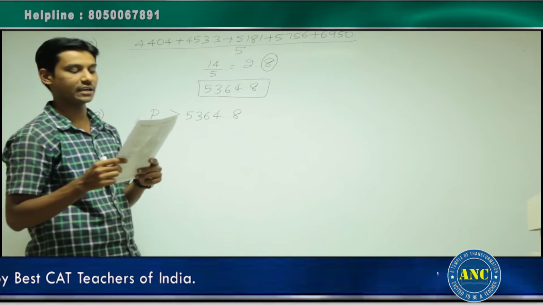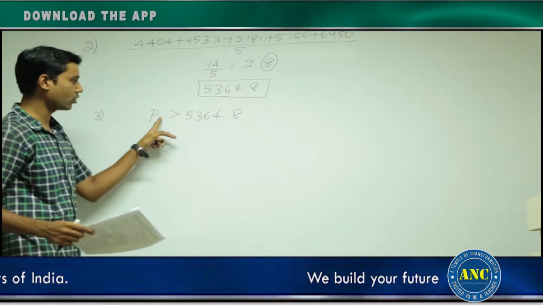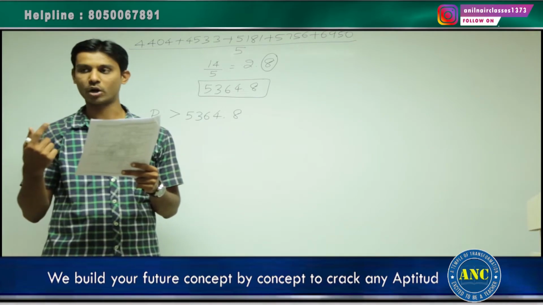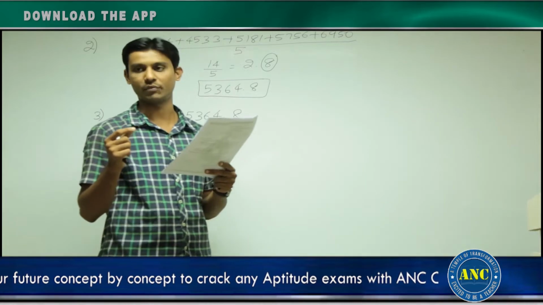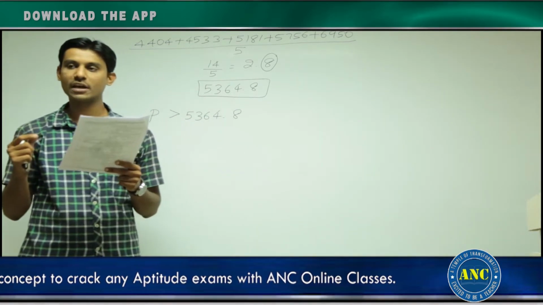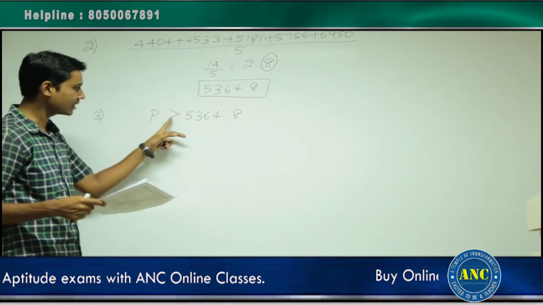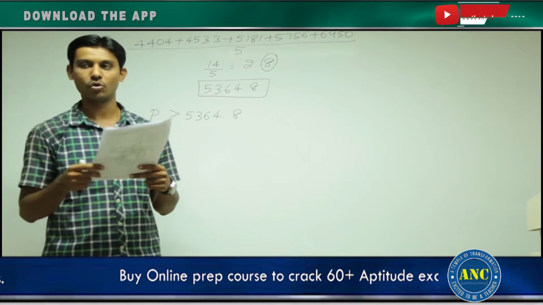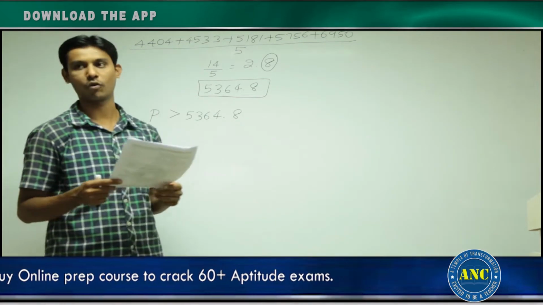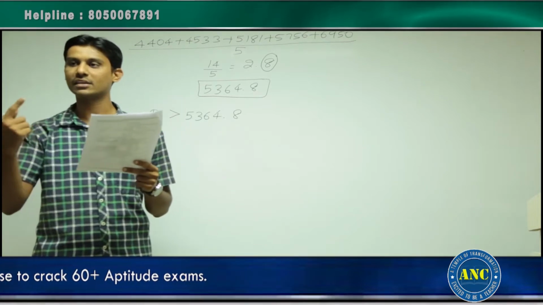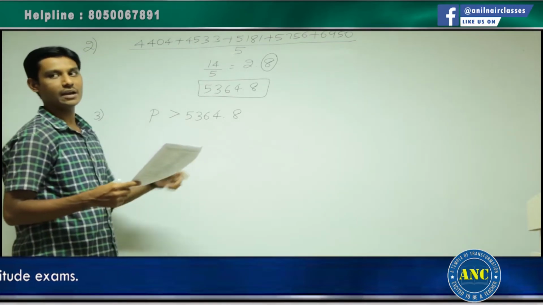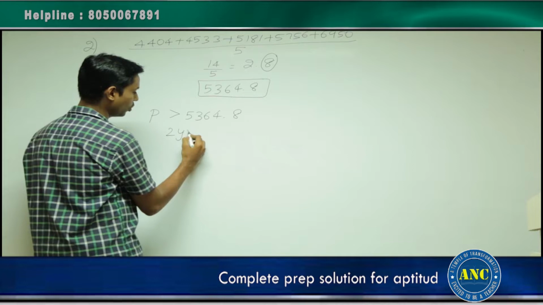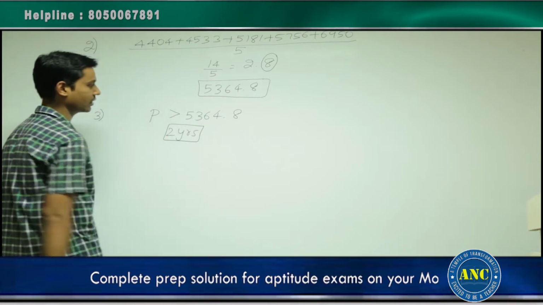First year the production is 4404. Is 4404 greater than 5364.8? No, ruled out. Second year it is 4533, not greater, ruled out. Third year it is 5181, it is also not greater, ruled out. Fourth year it is 5756. 5756 is greater than 5364.8. That is 1 year. Fifth year is 6950. 6950 is also greater than 5364.8. That is the second year. In how many years is the production greater than the average production? It is in 2 years. That is nothing but the last 2 years in this case, right? Answer for this question is in 2 years the production is greater than the average production of the given year.